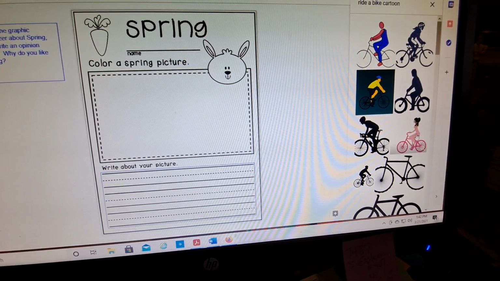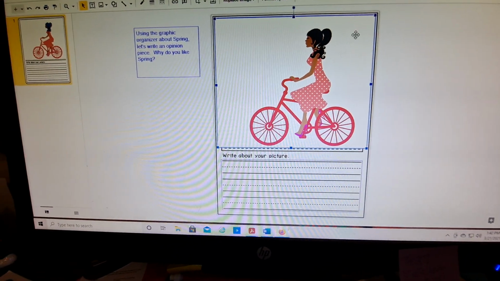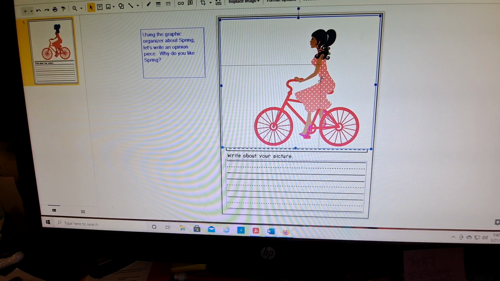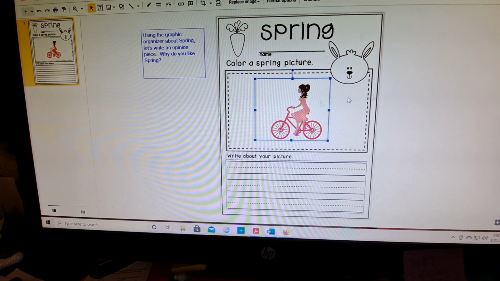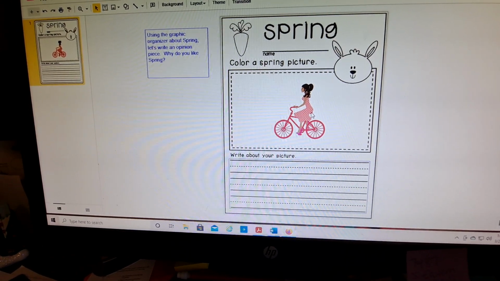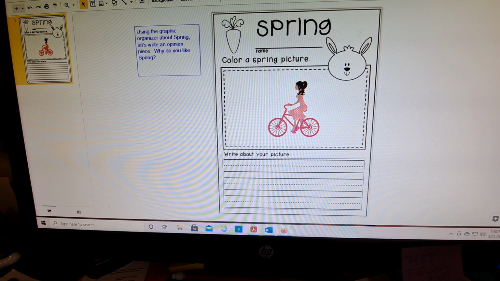And over here, you'll see it brings up all of these pictures. So, I mean, I could take this picture here, insert it here, and I'll just zoom it down a little bit so it fits. We'll even maybe down a little bit more. So then that could be my favorite thing to do in the springtime is ride a bike. So anyway, I will go over that with the kids as well.